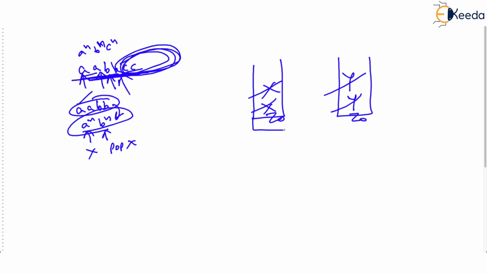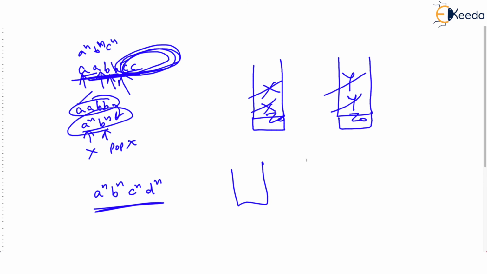I forgot to draw Z0. Z0 is the initial stack symbol. Then we can say the number of A's, B's and C's are matching. But then the point is, do you have two stacks in the PDA? No, we don't have. Somebody will still argue, what if we have two stacks? What if? Say. Then my question is, can you design a PDA for A raised to n, B raised to n, C raised to n, D raised to n? How will you design a PDA for this?